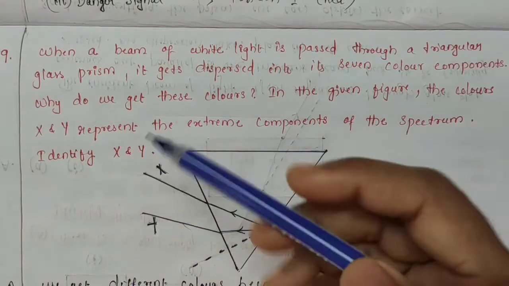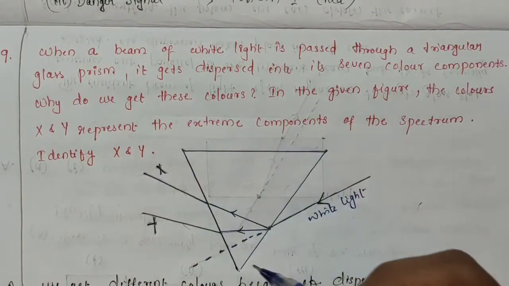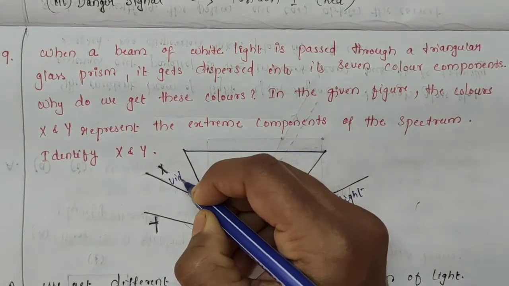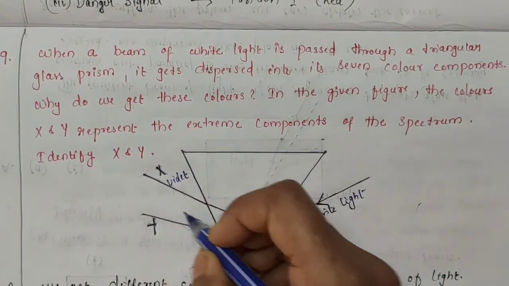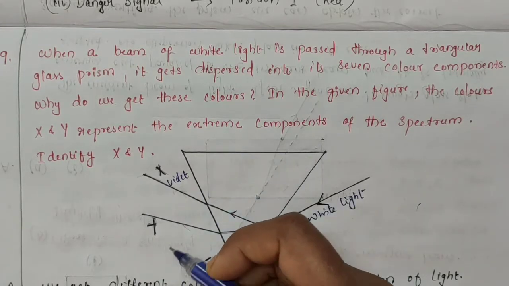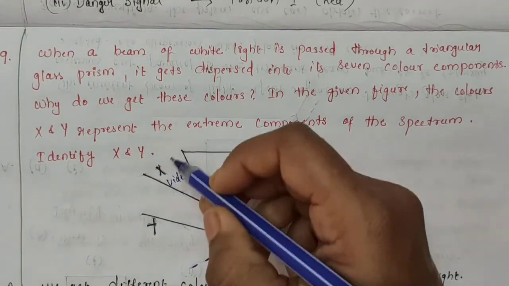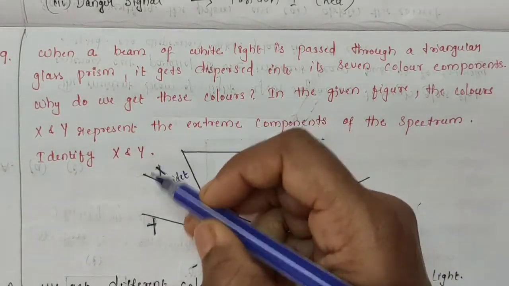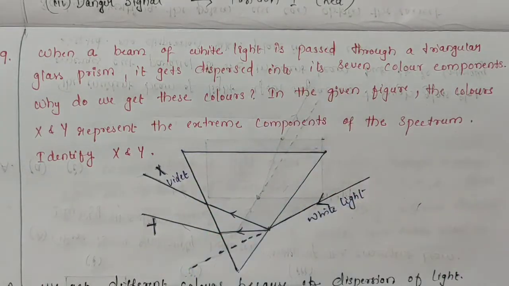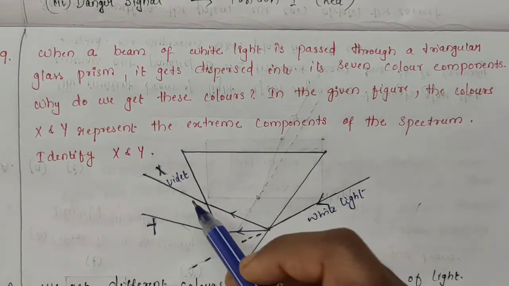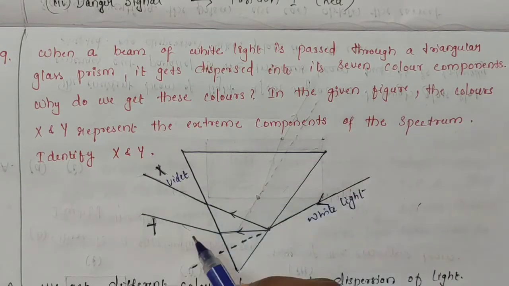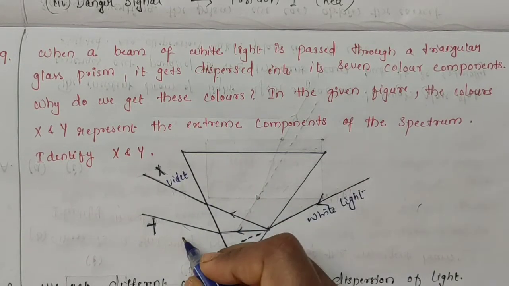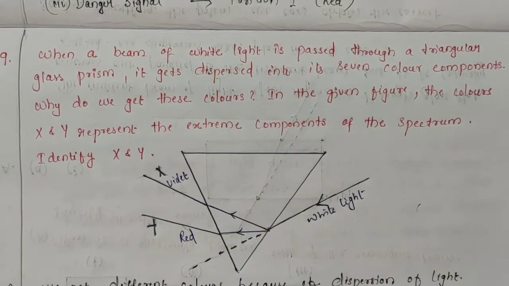What will be this color X? It is deviated the most now. So, this would be violet. And it is deviated the least, no? All other colors are here in between X and Y. These 2 are extreme colors, extreme positions. These 2 are actually the extreme components of the spectrum. So this one is deviated the most, so this would be violet. And this one is deviated the least, so this will be red.